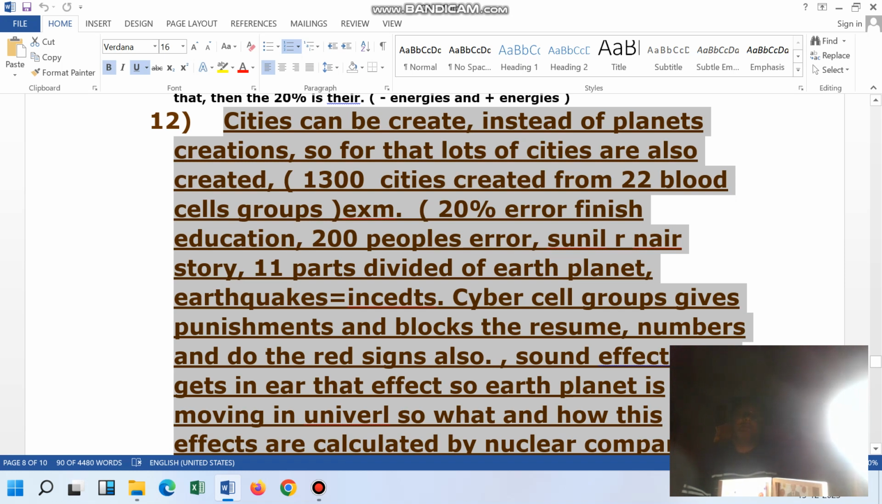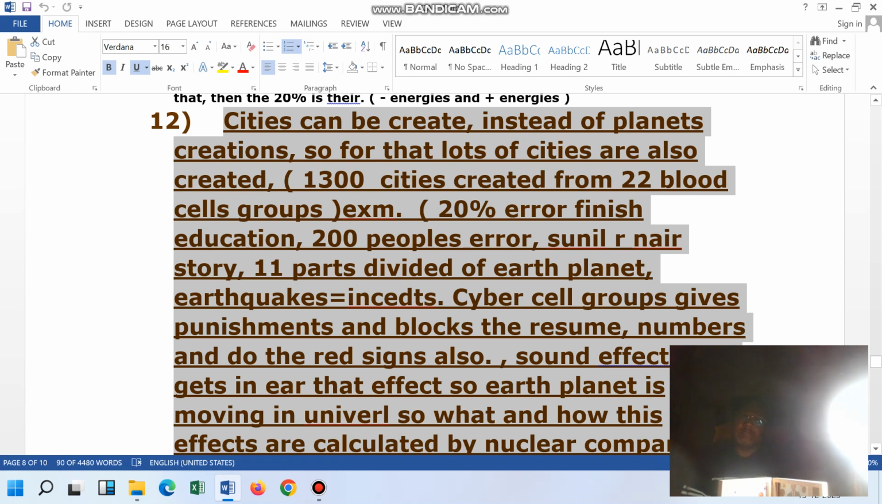This is the 12th number solution, which is connecting to the 20 percentage registration base, the 20 percentage error, that is from the education. So one of the person told that the education error is connected up to this level. That is, before the education was created, 11 parts of the earth planet were already done.